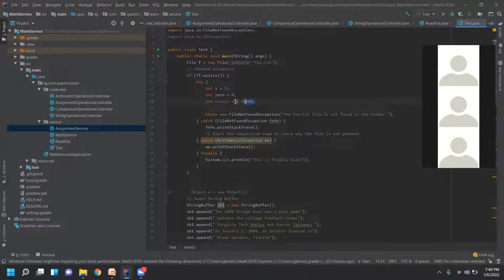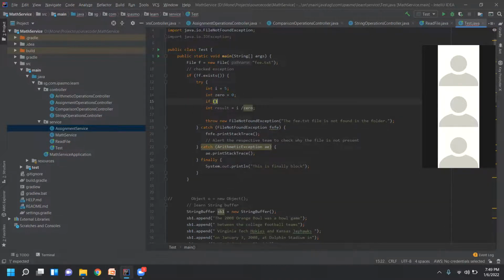So when this line of code is executing, then at that point it will generate the error. If I add an if condition here, this condition may or may not be satisfied. I greater than 0: only when i is greater than 0, I'm calling this. This i can be passed from anywhere.